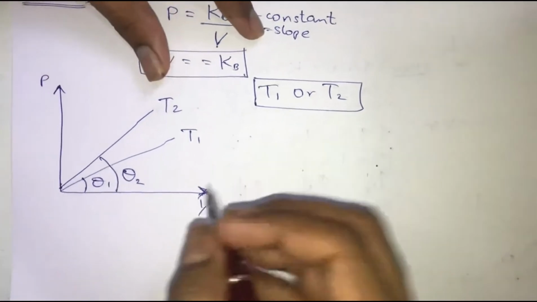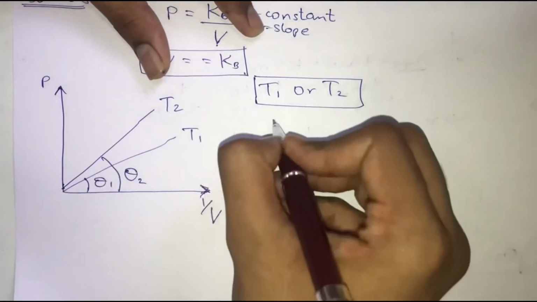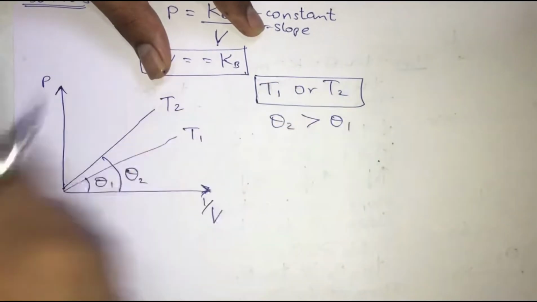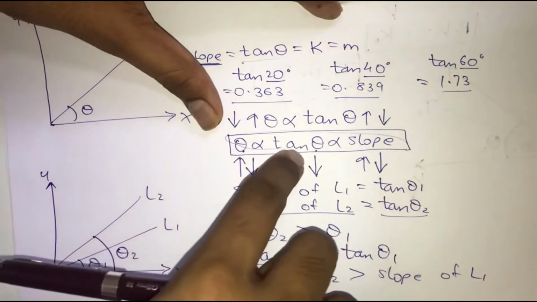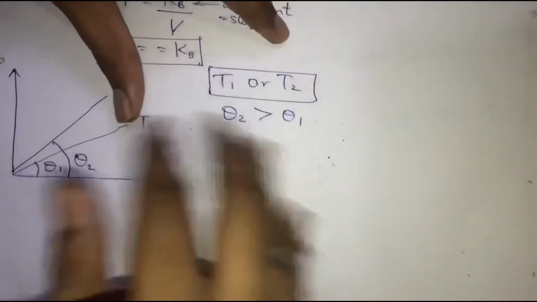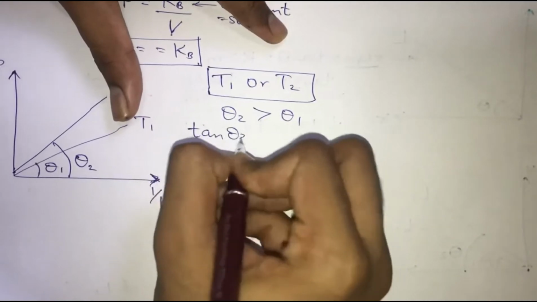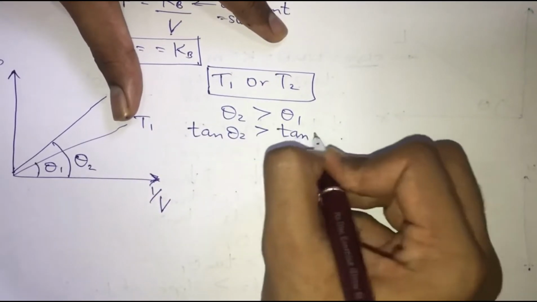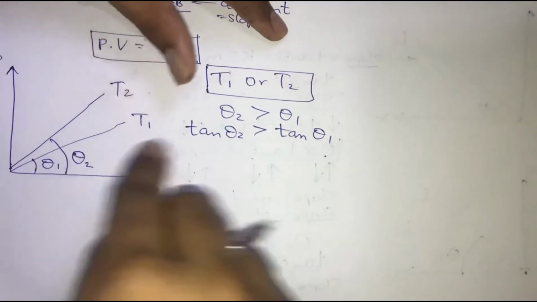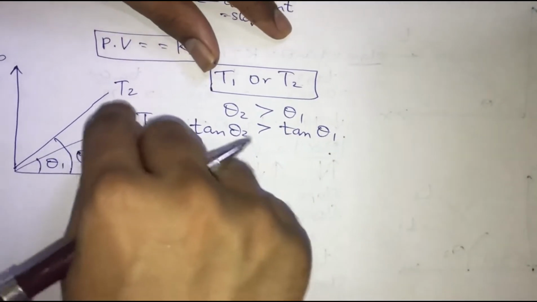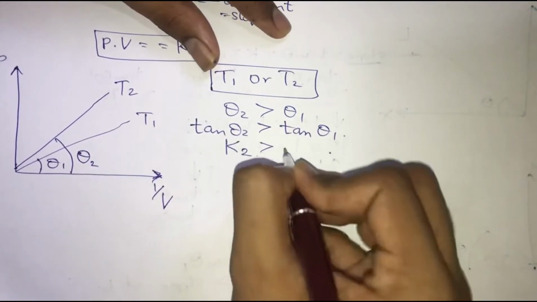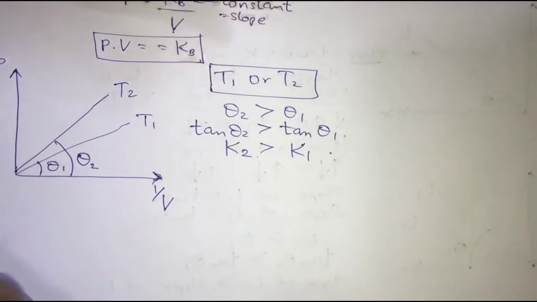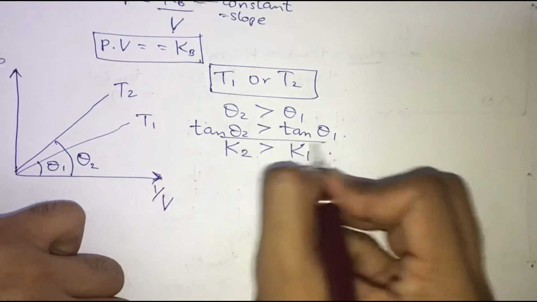See, we know that one thing we can observe over here is that theta 2 is greater than theta 1. This is the basics that we know. And keeping this relation in mind, that theta is directly proportional to tan of theta, can I say that tan of theta 2 is obviously going to be greater than tan of theta 1? And what is this tan of theta 2? It is nothing but the slope of this line T2. So can I represent it as K2 is greater than K1? Okay, so this is the relation that we got up till now.